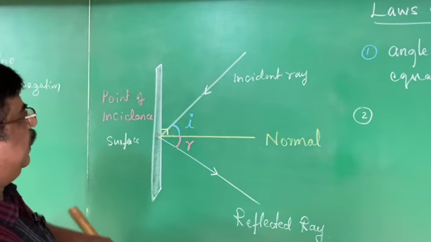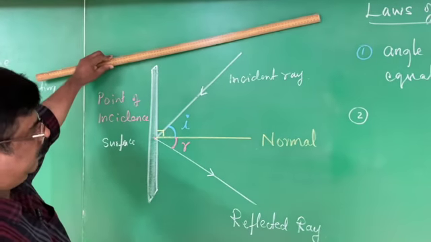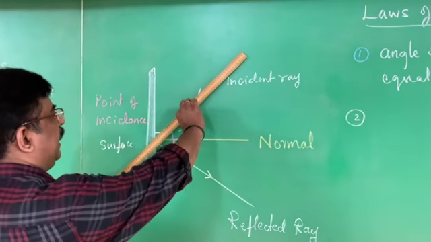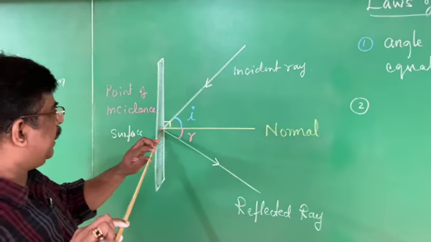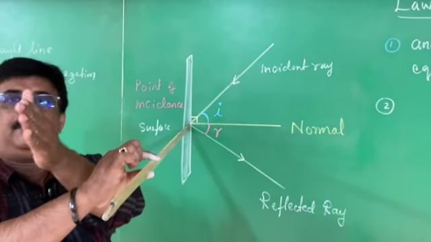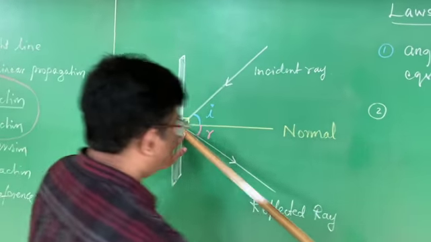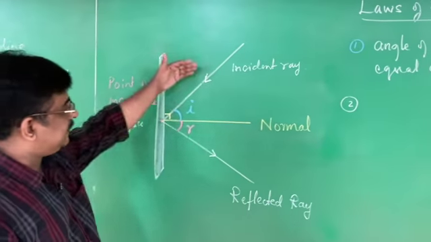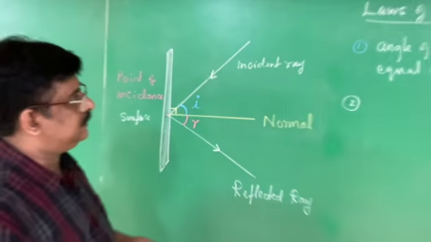Now in this board, all of them are vertical. You can't say the incident ray came in a vertical board and the reflected ray goes like this. Impossible. It has to go vertical only. All the three lines are on the same plane at the point of incidence.